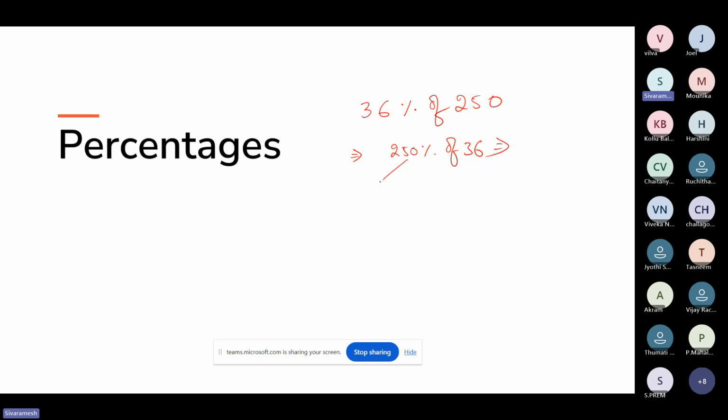250% means we have 100%, one more 100%, and 50%. So what is 100% of 36? 36. Plus one more 100% of 36, again 36. Plus what is 50% of 36? 18. If you add all these values, that's it, done. You will get 126, 72, 90. So the answer will be 90. I hope you all are clear with this.